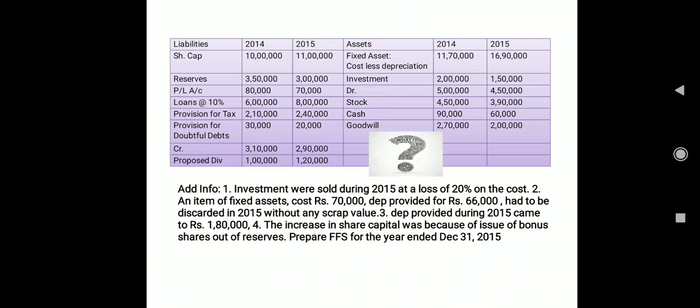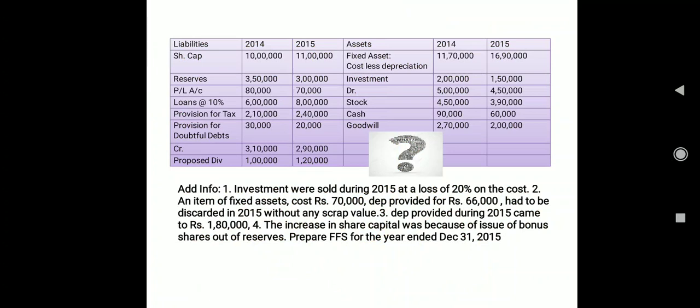With this the balance sheet is over, and whatever items we have kept aside, now with the additional information we'll recheck. Very first additional information: investments were sold during 2015 at a loss of 20% on the cost. Just now we have seen worth rupees 50,000 of investment we have sold, and they are saying that we have sold it at a loss of 20% on cost. So 20% of 50,000 is going to be 10,000.